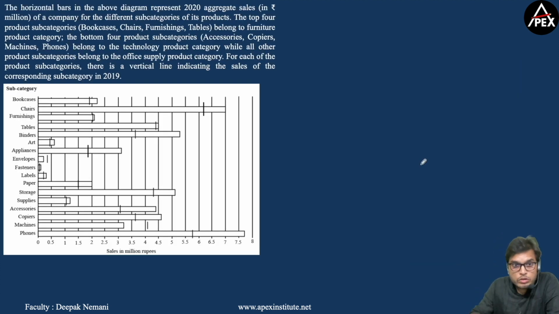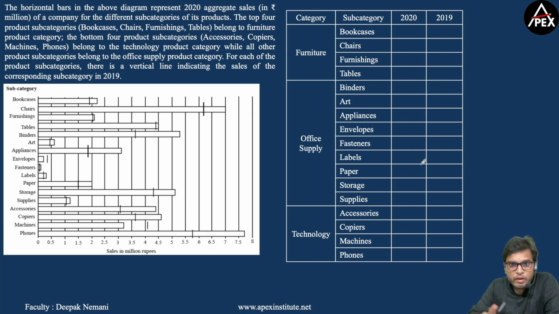Now to solve this question, I will be making a small table like this where we have categories, subcategory of products, 2020 and 2019 years, and you need to enter the sales of all these subcategory products in 2020 and 2019. Now bookcases in the year 2020, the value corresponding to the tip of the bar is 2.2 here and 1.9 in 2019.